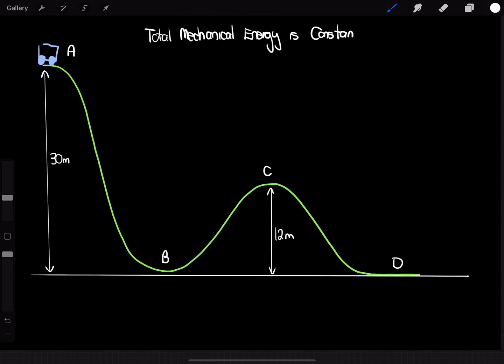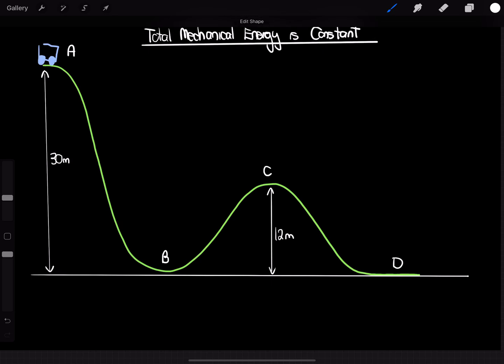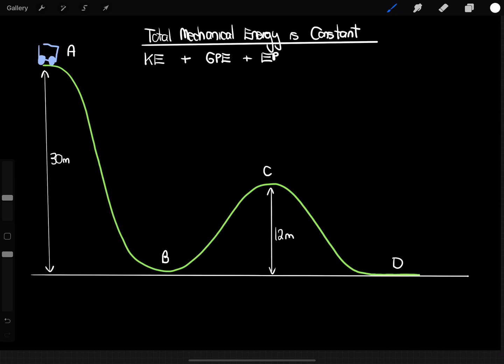Now, by total mechanical energy, I'm talking about its kinetic energy, its gravitational potential energy, and its elastic potential energy. So whatever kinetic energy it has, plus whatever gravitational potential energy it has, plus whatever elastic potential energy it has, will always equal a constant.